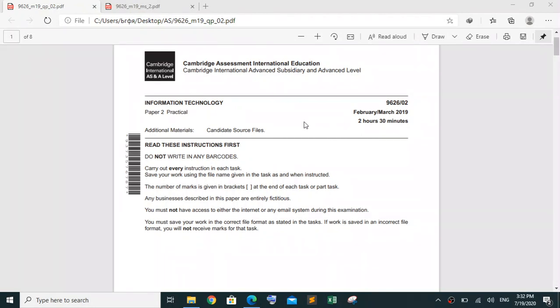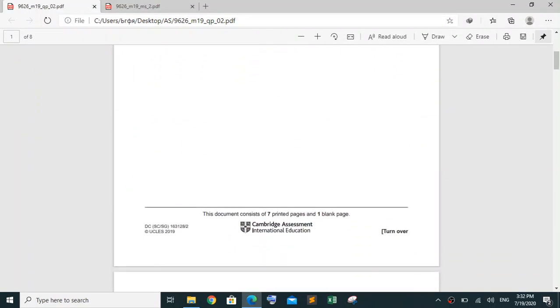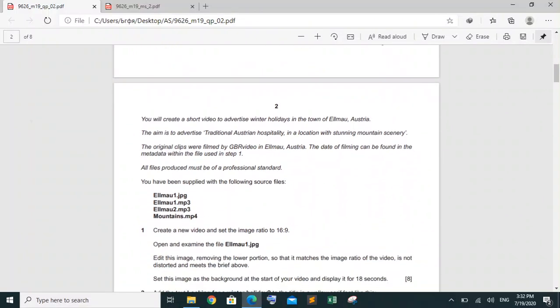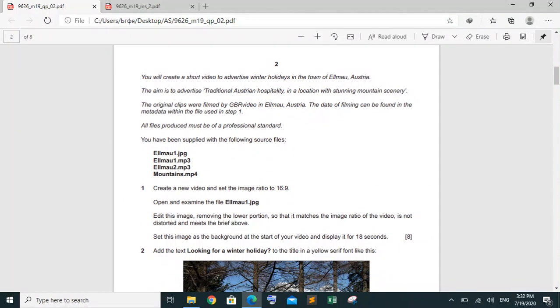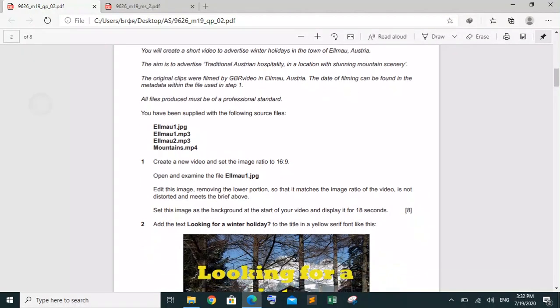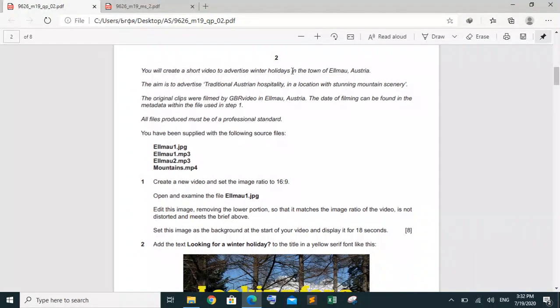Okay. So whenever we are going to talk about paper 2, basically it is going to contain two types of practicals. One will be audio and video editing, and the second will be a task from database or Excel. Okay. So first we are going to solve audio and video editing.